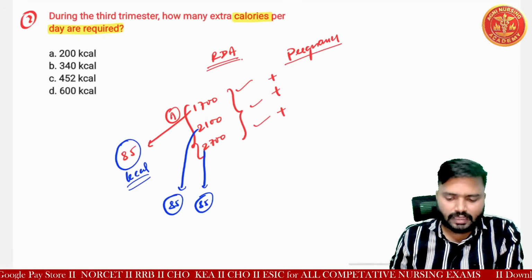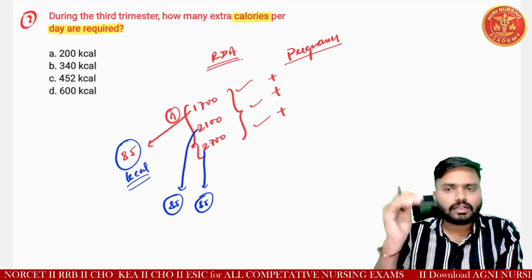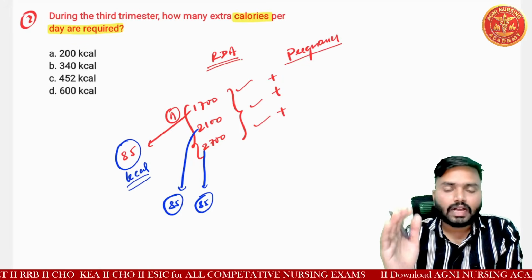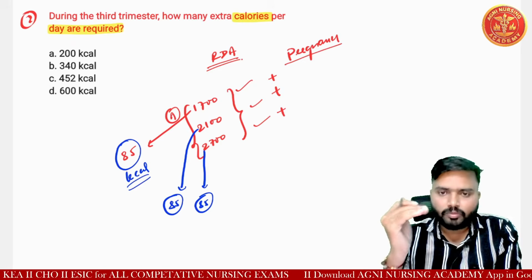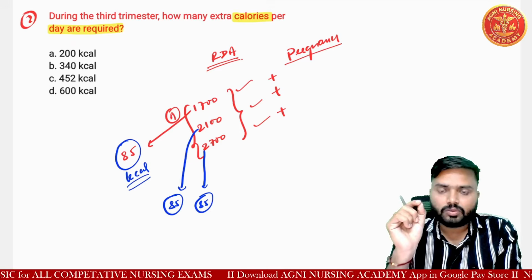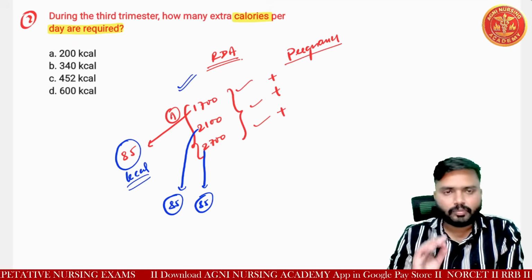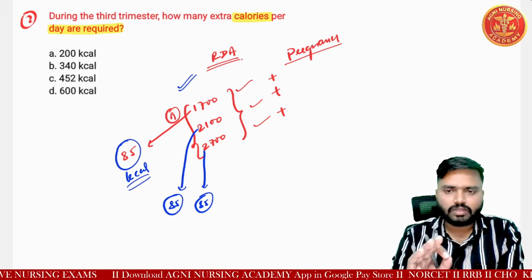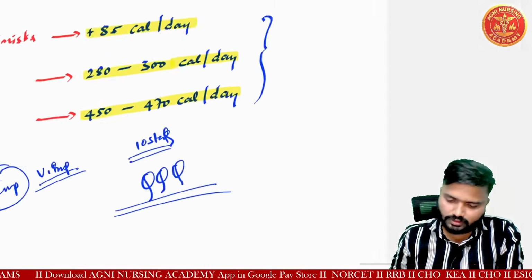This is the extra kilocalories per day required according to the trimester and also according to her work: sedentary work, mild work and hard work. So that is also important. In the previous year examination this question was asked. Understood? So next we will move on to the third question.